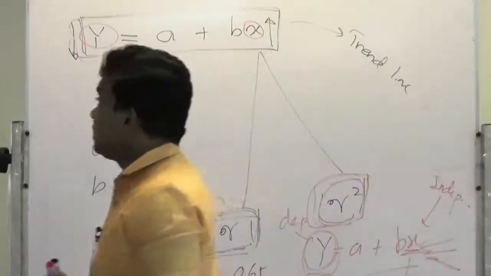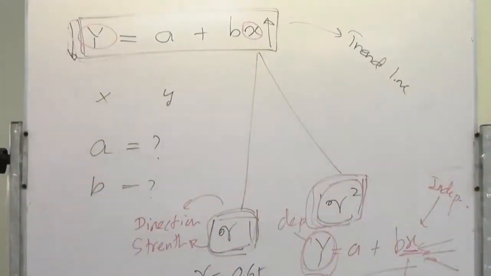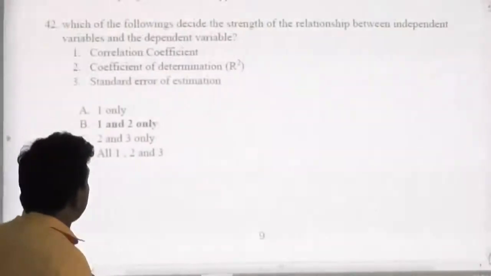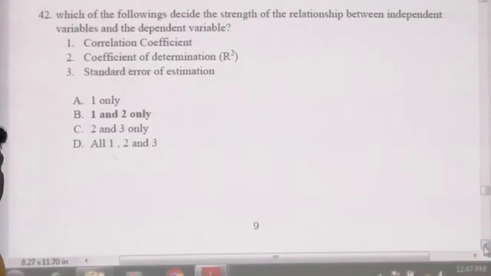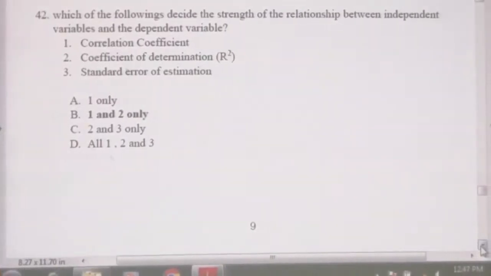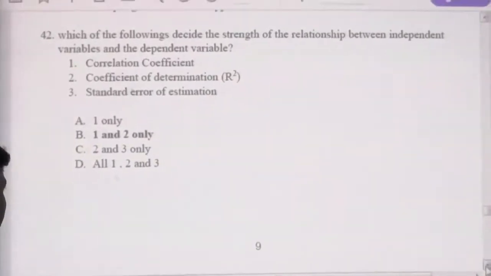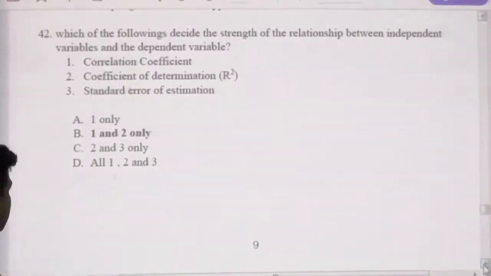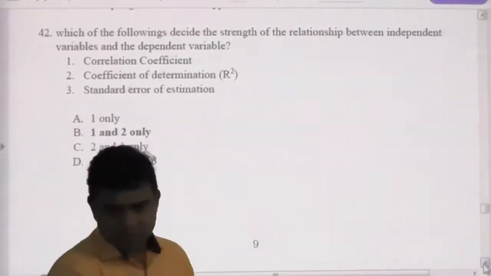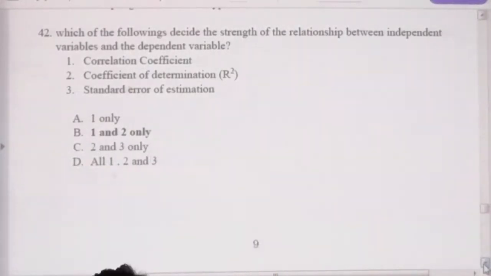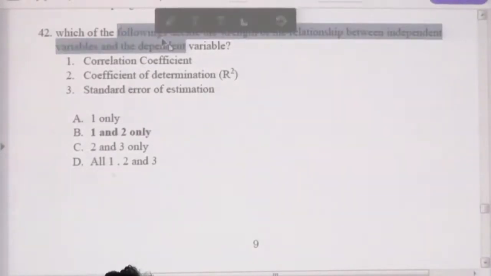Now let's take the question. Which of the followings decide the strength... Why I got stuck there, I will tell you. There is a mistake. Generally we do not use the word followings.